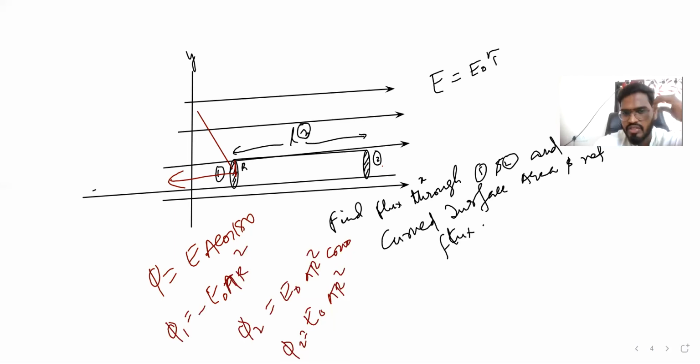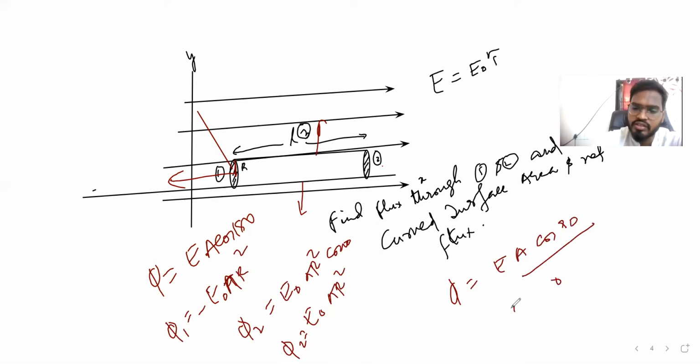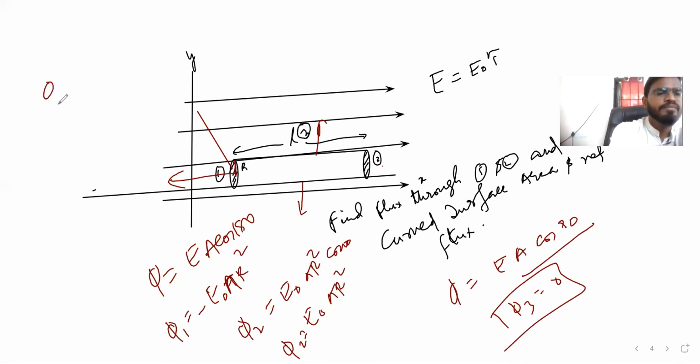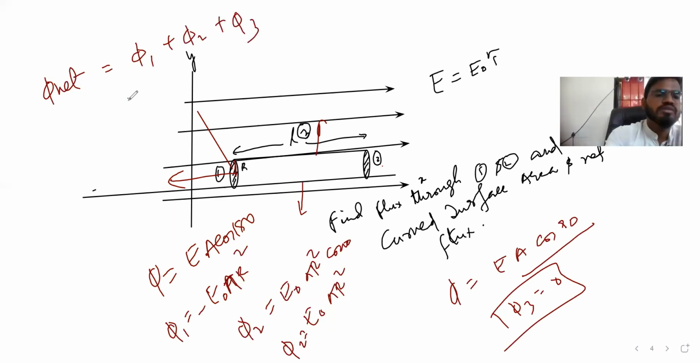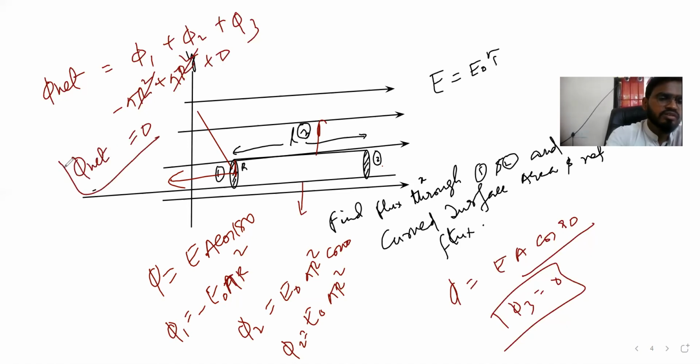Due to a curved surface, if you will see, guys, area direction is going to be what? Perpendicular to what? Electric field. So flux 3 is E A cos 90. The whole thing is going to be what? 0. So flux 3 is going to be 0. Net flux is going to be phi 1 plus phi 2 plus phi 3. So this is minus pi r square, and this is plus pi r square. This is 0. So the net flux is going to be 0.